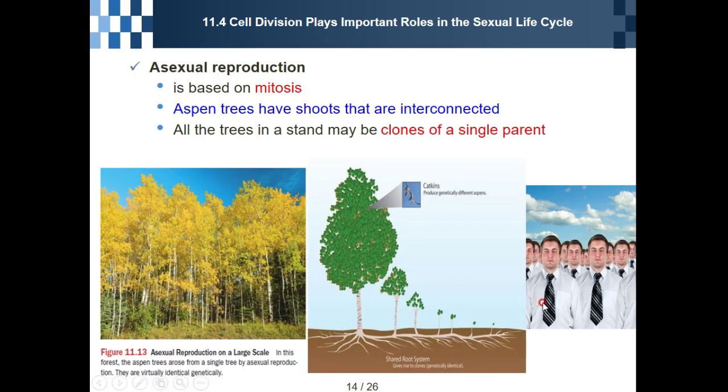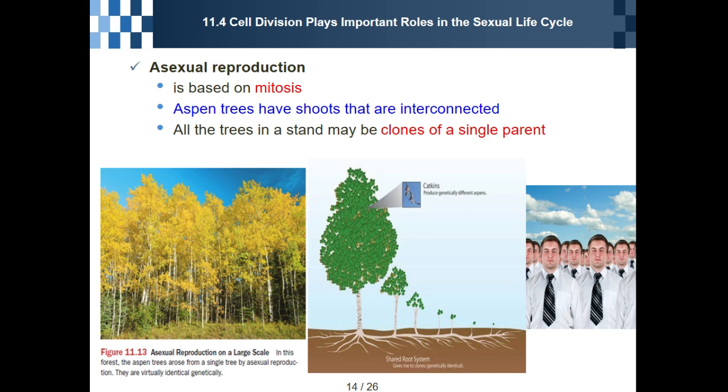Previously we learned about clones. So this is one clone, the other clone, one clone. They are identical, the same. This is what we call a clone. First of all, we will learn asexual reproduction.